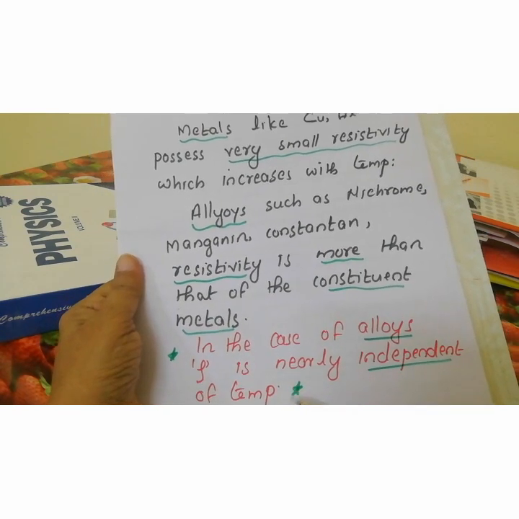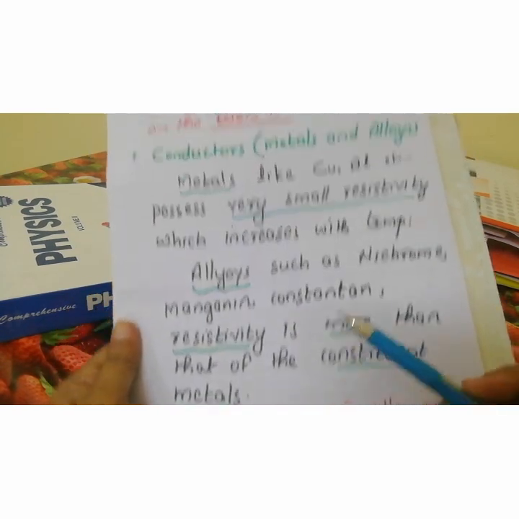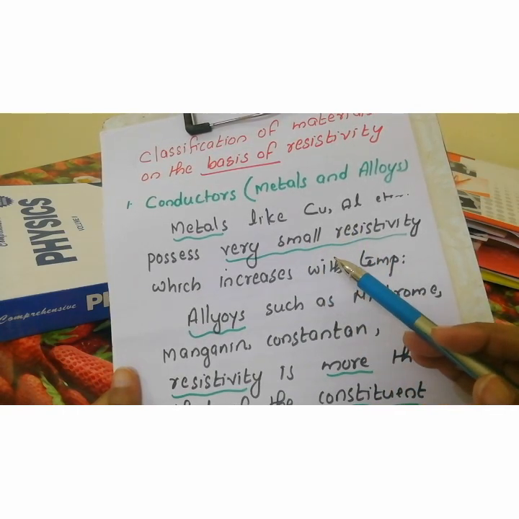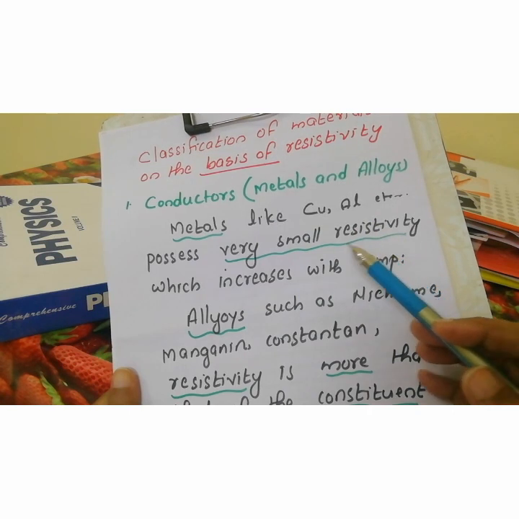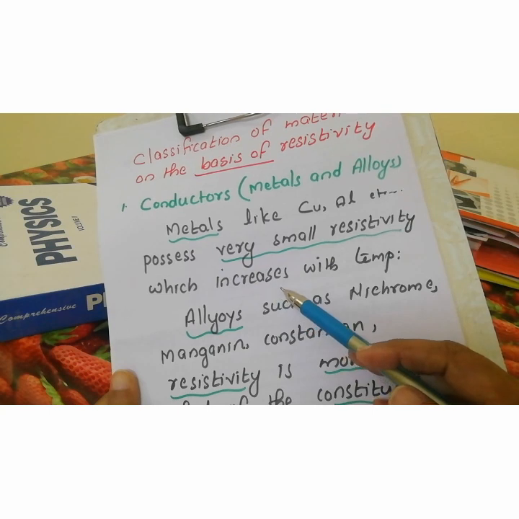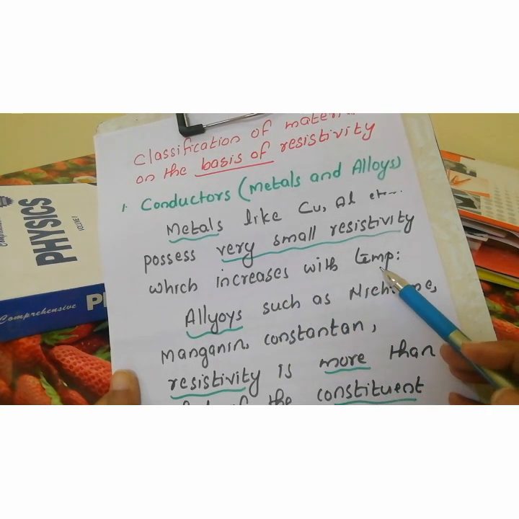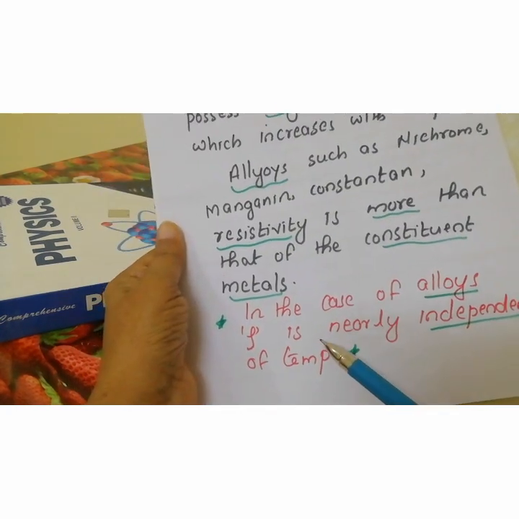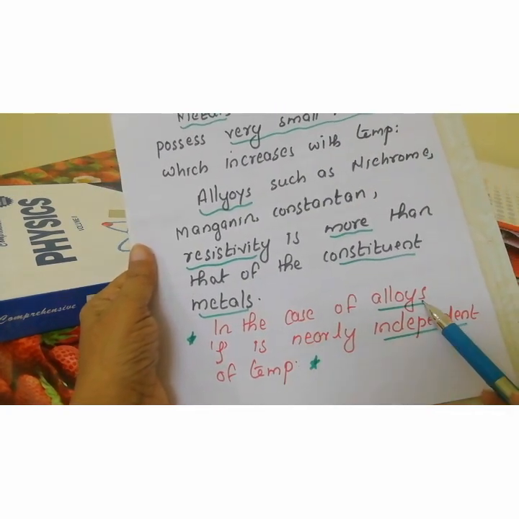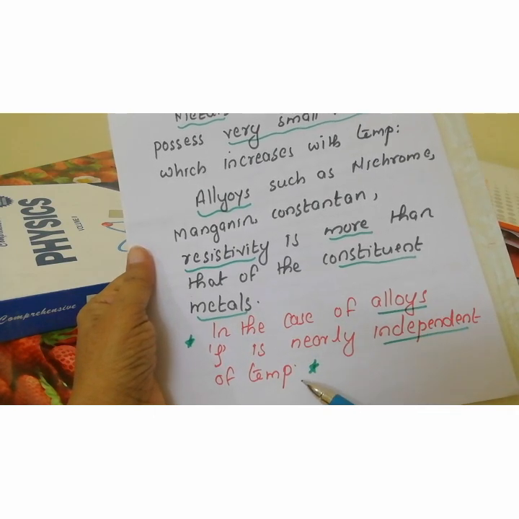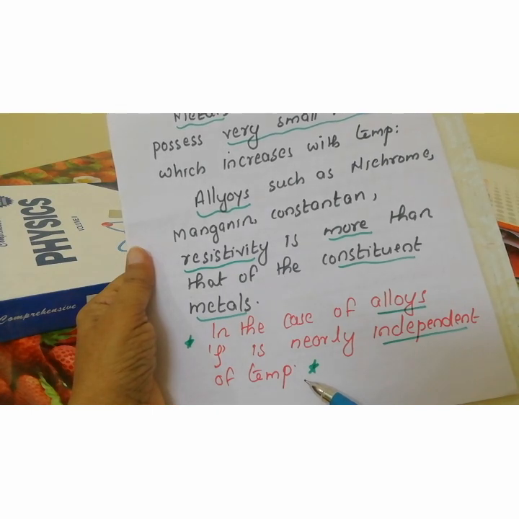So here one point you should know, I am telling again. In the case of conductors, they already possess a very small resistivity, but that increases with the temperature. That is in the case of metals or conductors. But in the case of alloys, the resistivity or specific resistance is nearly independent of the temperature. So, note down this point for the examination.